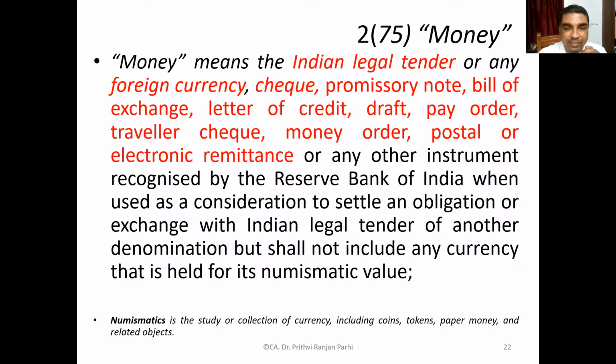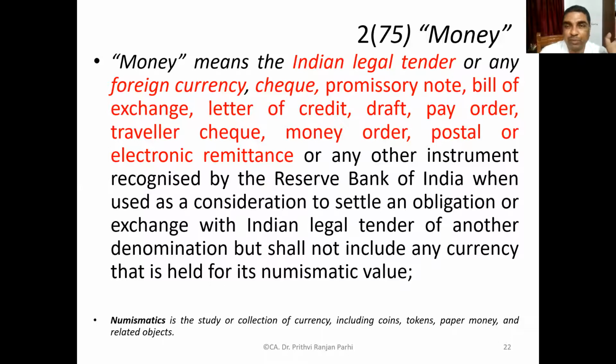numismatic value. Numismatic is the study or collection of currency, including coins, tokens, paper money, or related objects. So it has some different kind of values. If money is collected just for that, technically that will not be referred to as money. But all other foreign currencies are included, checks are included, promissory notes are included, bills of exchange, letter of credit, draft, pay order, everything. All this kind of plastic money, etc., are also money. Okay, this is the meaning of money.